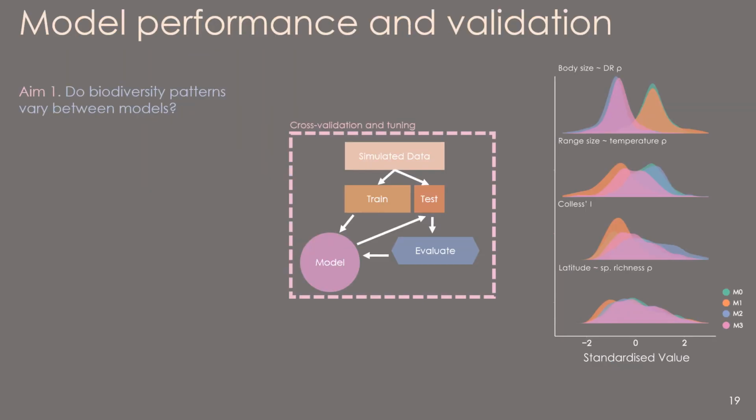So now jumping straight into the results, our first aim was to see if biodiversity patterns differ between these submodels of population divergence. The reclassification accuracy of the machine learning methods are a direct measure of this. So highly different patterns would lead to a really high reclassification accuracy. We found using a range of these machine learning methods, we were able to reclassify the correct model in between 70 and 75% of simulations. This is considered a substantial model accuracy, suggesting that biodiversity patterns do differ between models of population divergence.